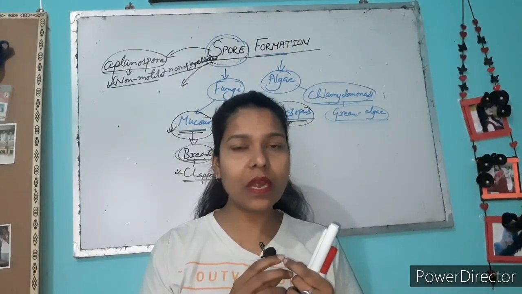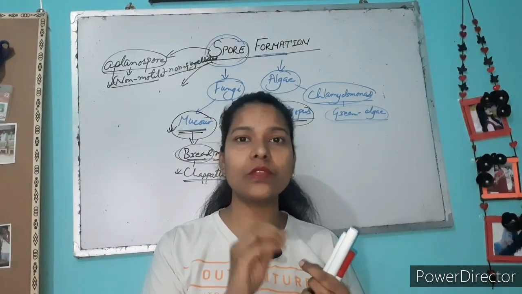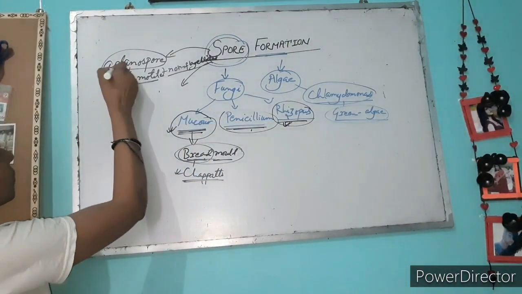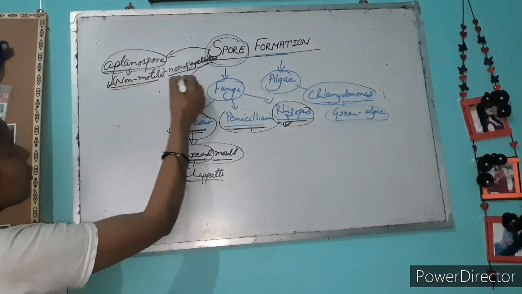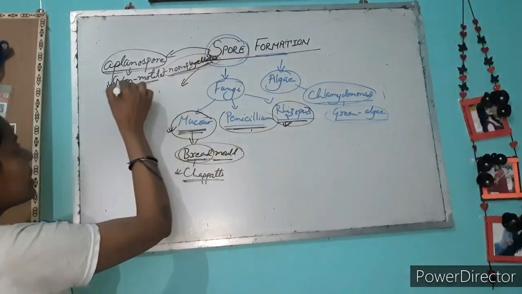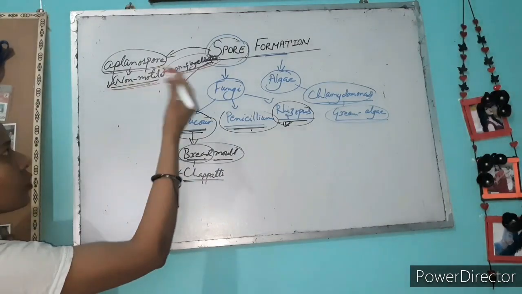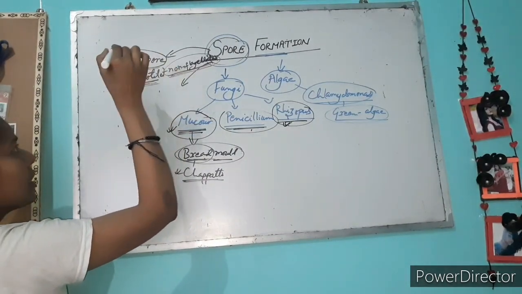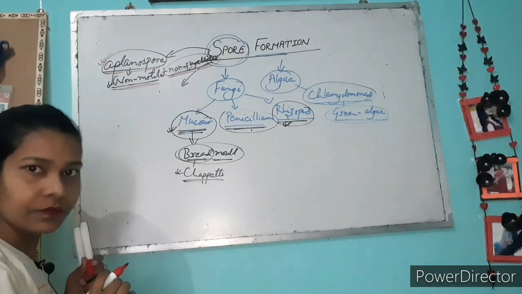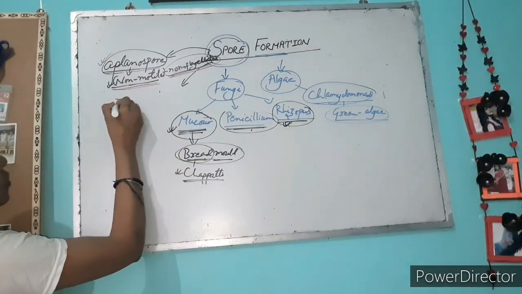That is the locomotory part, but if there is no locomotory part, it means there is no flagella. So in the case of aplanospore, non-motile means non-flagellated. The spore that is non-flagellated is non-motile. If there is no flagella, then no movement. Non-motile means no movement, and if the spore is non-motile, that spore is known as aplanospore. Understand? Now the next one is known as zoospore.